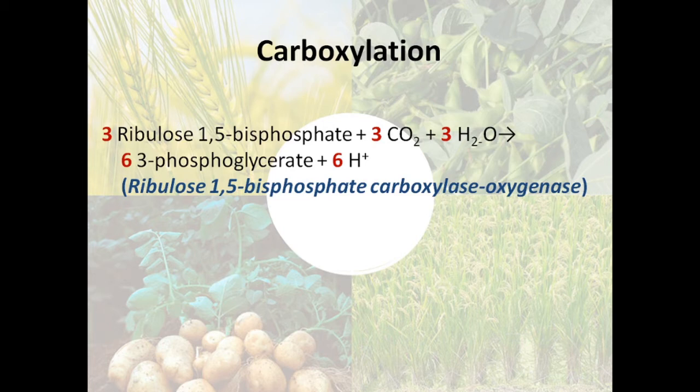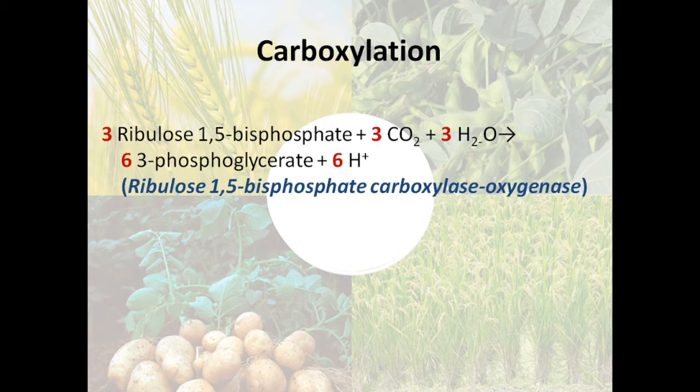These 18 carbons are refurnished into 6 molecules of 3-phosphoglycerate. This is a 3-carbon compound, so 6 into 3 also gives us 18. So no carbon is lost here.